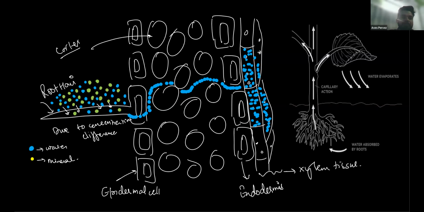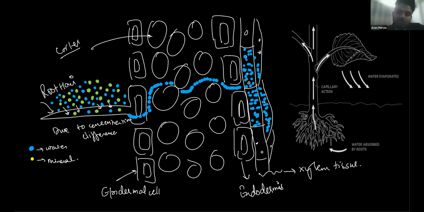Now we are going to discuss transportation in plants. You know that transportation in plants is done by various steps. First of all, when we give water to the plants, the concentration of water in the soil will be more, when we add more water to the soil, in comparison to that in the root hairs.